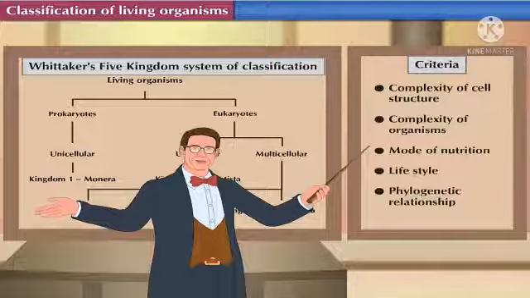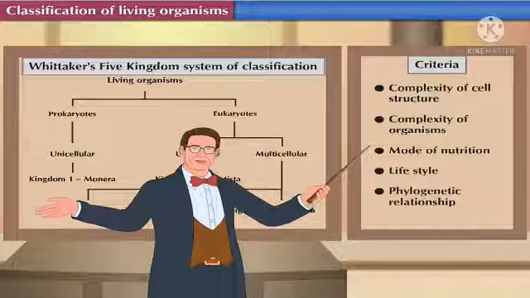So next comes your fungi, which is saprophytic. It means they absorb their food from the dead organism. They are depending on the dead organism for the food. The next comes your Animalia, meaning animals. They come under heterotrophic and ingestive, meaning they are also depending on other organisms for their food, as they are not autotrophic because they can't make their own food. So they come under heterotrophic. Why? Because they are depending on other organisms for their food.